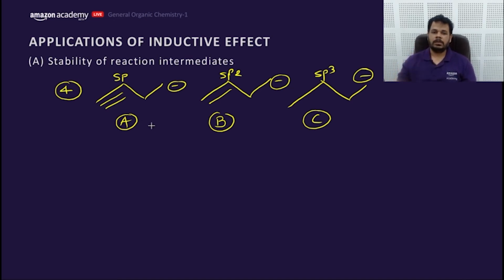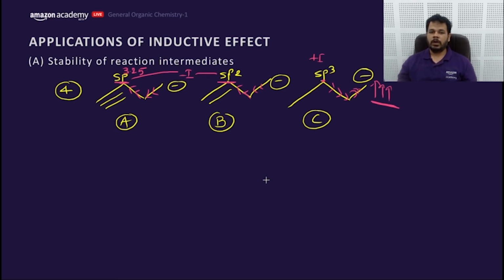Once again, please. What would be the order of stability? A, B, C. This is sp carbon, which will withdraw electrons by 3.25 electronegativity. This is sp2, which will withdraw electrons, because sp carbon and sp2 carbon both are minus I groups, whereas this sp3 carbon is plus I. That means it will supply electrons and it will increase the charge in turn.